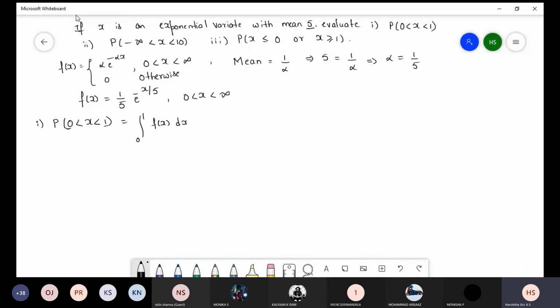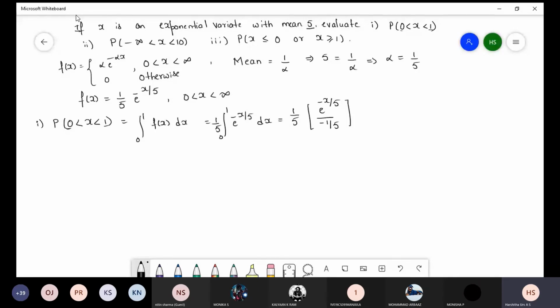They have already given the limit 0 to 1. So now 0 to 1, 1 by 5 I will write outside, e power minus x by 5 into dx. Again do the integration: e power minus x by 5 divided by minus 1 by 5.